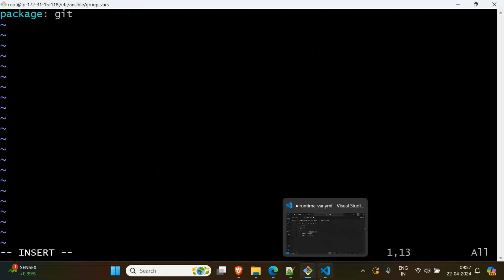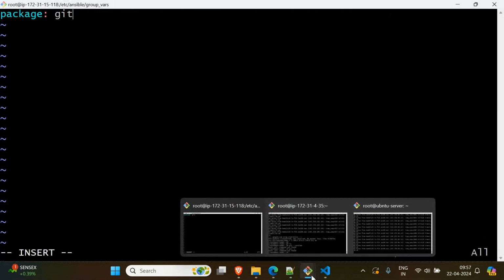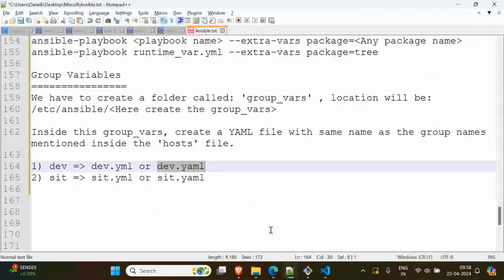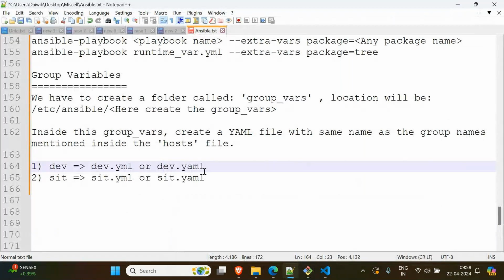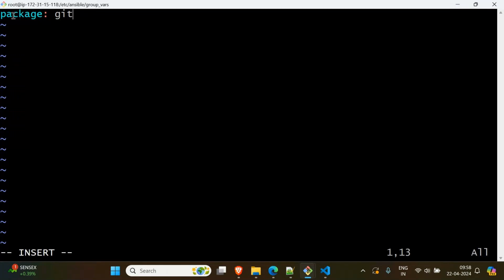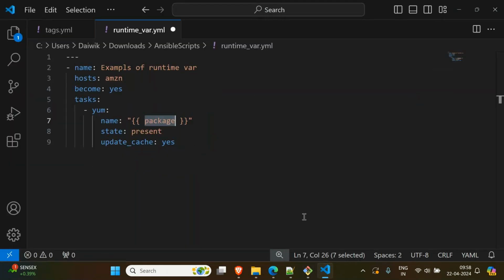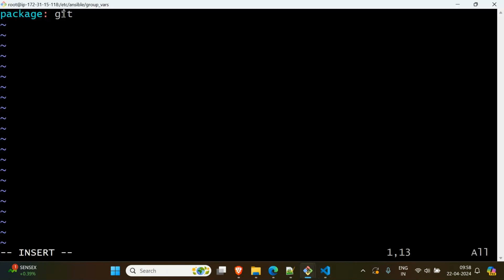So assume that my dev server has some 20 servers. All these servers will now be installed with git. Here is the variable name that we have mentioned in my playbook. This variable name will be picked, and the value will be picked from this YAML file.